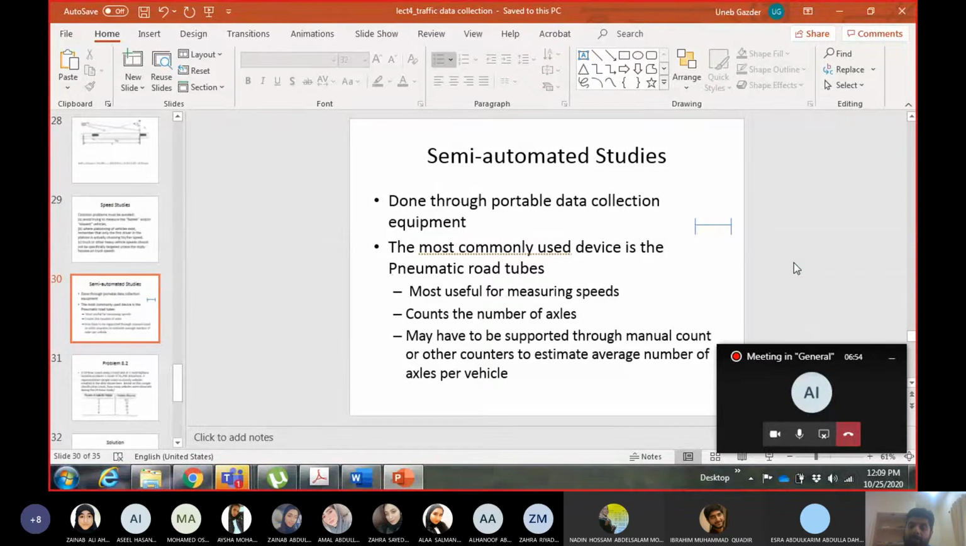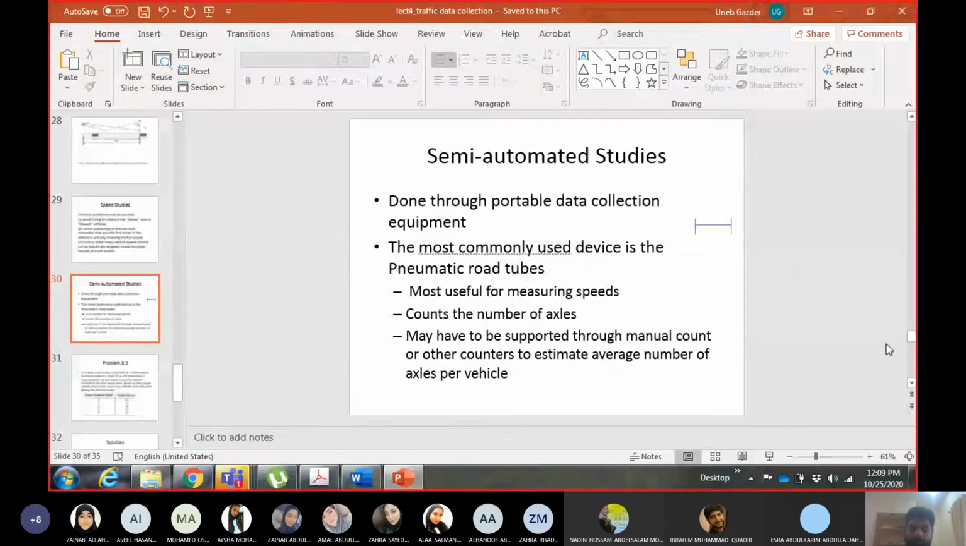But how about the number of vehicles? Now remember, our job is to find out number of vehicles, not number of axles. So how can we convert the number of axles to number of vehicles? For that, you must know the average number of axles per vehicle.